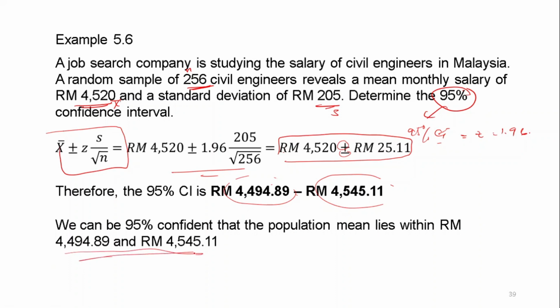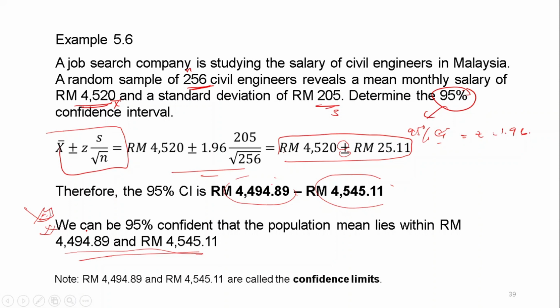So make sure for a confidence interval you should have a result. Okay, conclusion. Must have. Okay, so we say that this is the confidence limit.